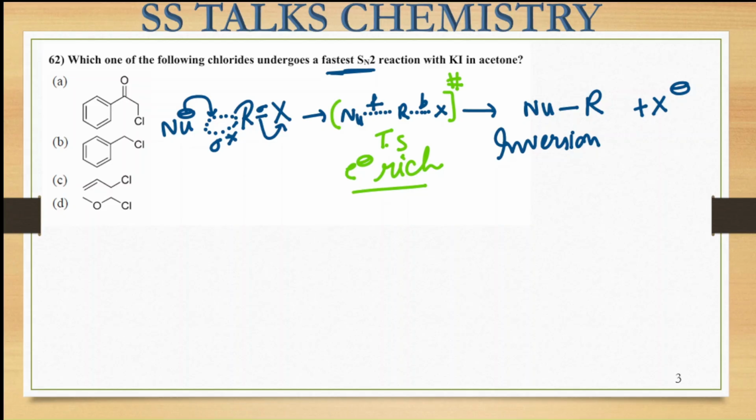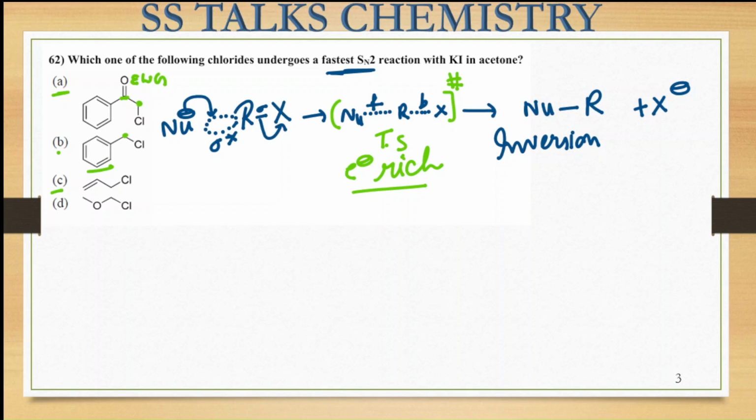Among these substrates, in substrate A, the carbon center on which the SN2 reaction is going to take place has an adjacent electron withdrawing group, right? So that means it is going to stabilize my transition state. In molecule B, the attack is going to take place on this carbon center, and in the adjacent position I have a phenyl group, which through its electronegativity can to some extent stabilize the transition state.